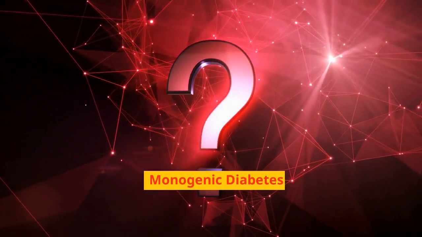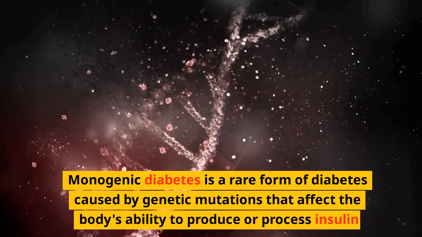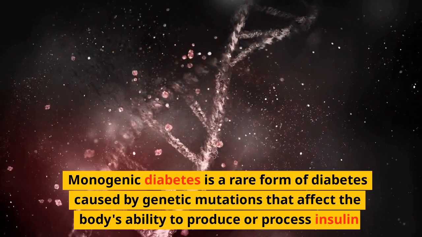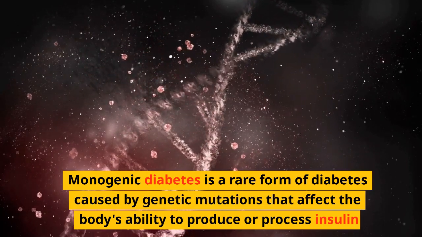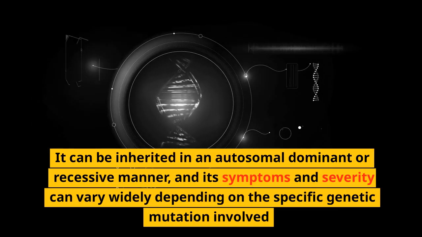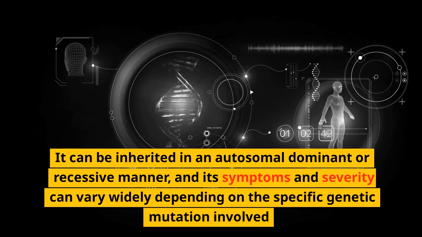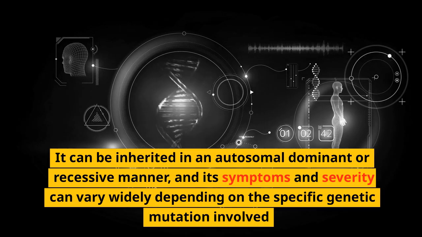Monogenic diabetes. Monogenic diabetes is a rare form of diabetes caused by genetic mutations that affect the body's ability to produce or process insulin. It can be inherited in an autosomal dominant or recessive manner, and its symptoms and severity can vary widely depending on the specific genetic mutation involved.